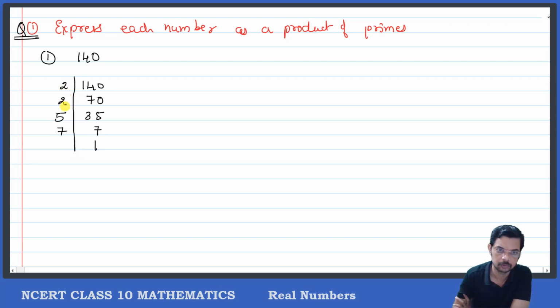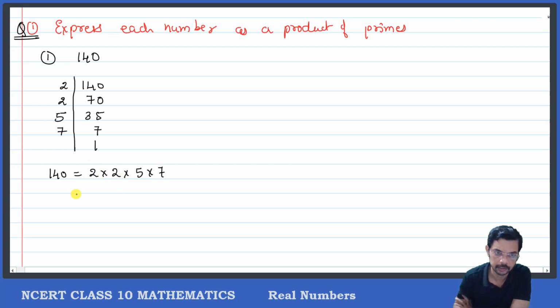Okay, so this is the prime factorization. I get 2 into 2 into 5 into 7, correct? So I can write 140 as 2 into 2 into 5 into 7. See here, 2 appears 2 times.